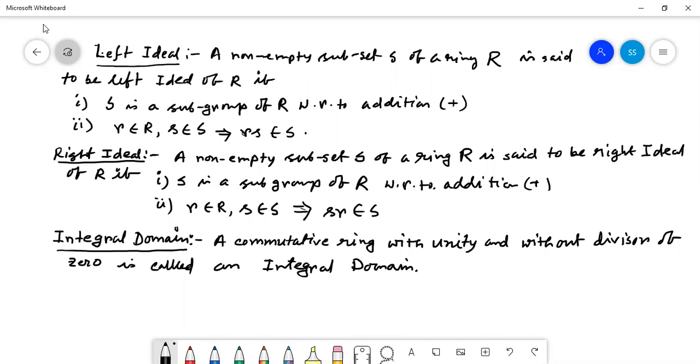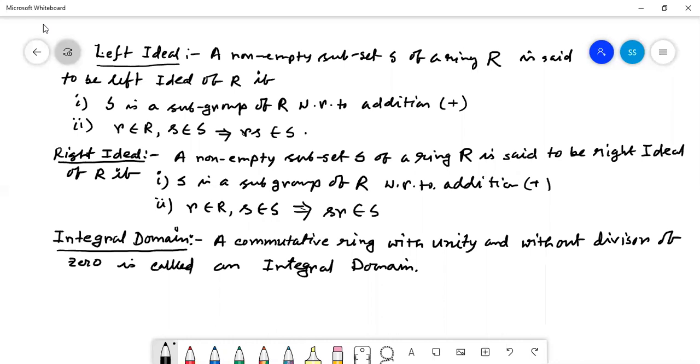How is it possible? It is not possible for a field. But when we go to the ring, then it is possible. So here an integral domain means a commutative ring with unity and without divisor of 0.